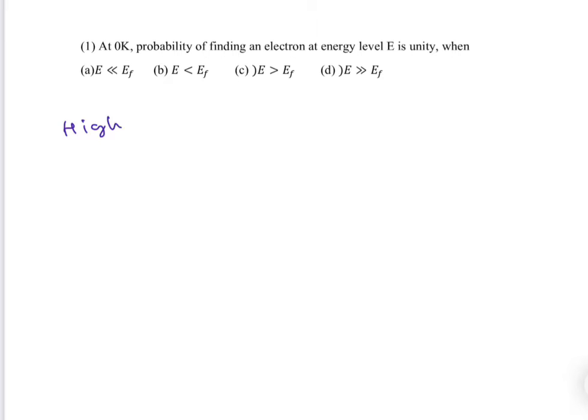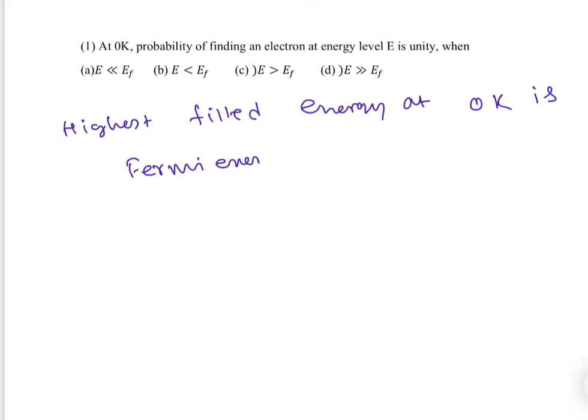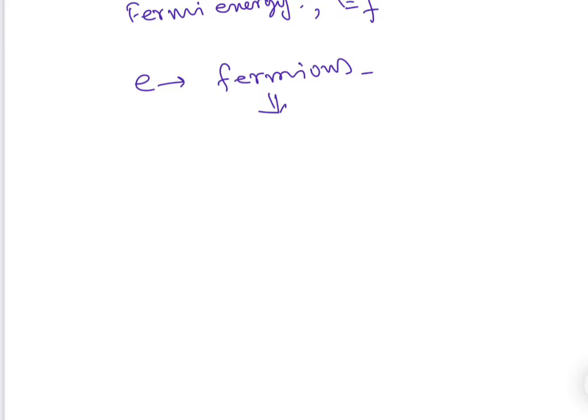The highest filled energy at 0 Kelvin is the Fermi energy, that we already know, given by EF. Electrons are fermions, so it is obvious that they follow Fermi-Dirac statistics.